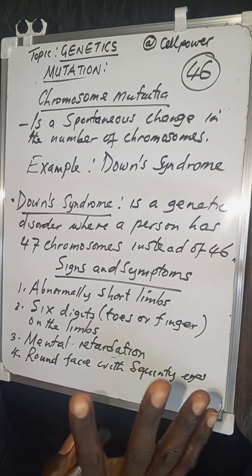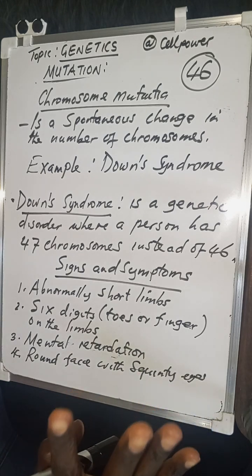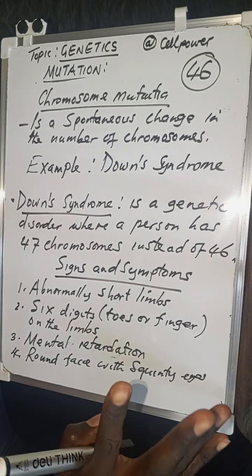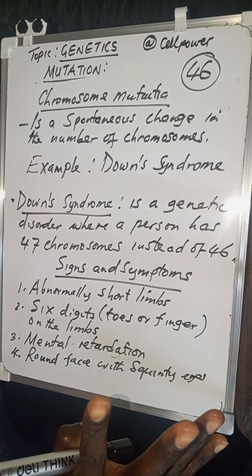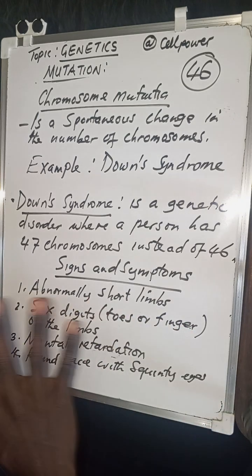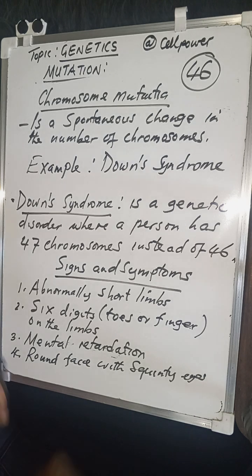Now remember that the chances of having a Down syndrome baby are higher in women who have children when they are older, slightly above 35. So that may take place. Mutations are more likely to take place.